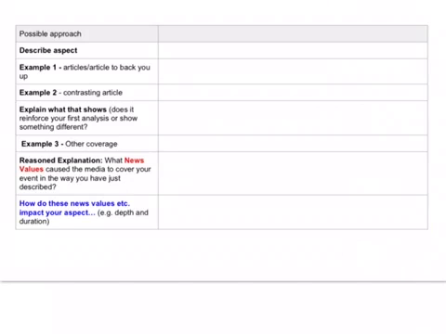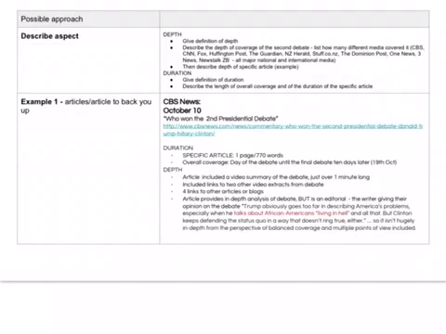To help me, I'm going to use this table here, which has a step-by-step outline, I suppose, of how I can analyze this news coverage. So you can see this first row here is all about describing the aspect. So I chose depth and duration. So I need to give the definition of depth and the definition of duration, and I need to describe the depth of the coverage of the second debate and the duration of the coverage of the second debate. So both generally, so all the different media that have covered it, national and international, but also specifically.